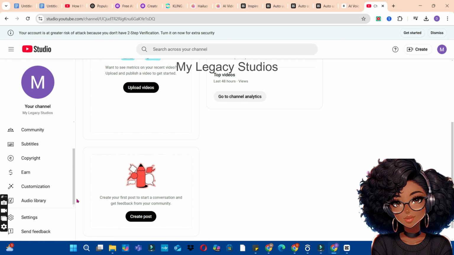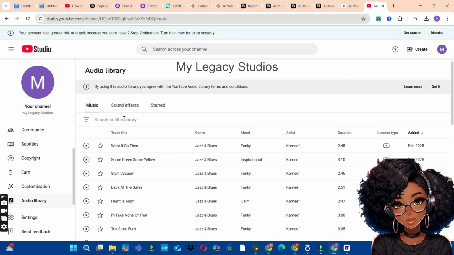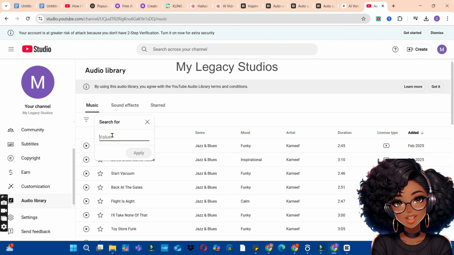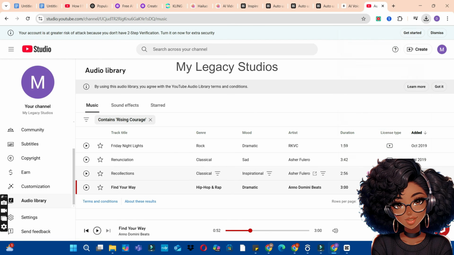So on the YouTube Studio, click on the audio library button, then bring your cursor to the search or filter library, click on the search button. Now paste your music title here and click on the apply button. So I'm going to go with this option. Click on the download button and download that to your drive.